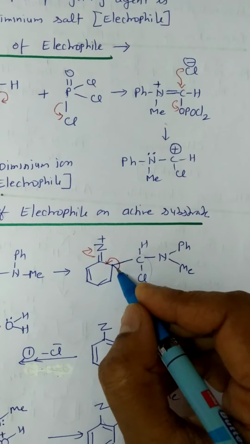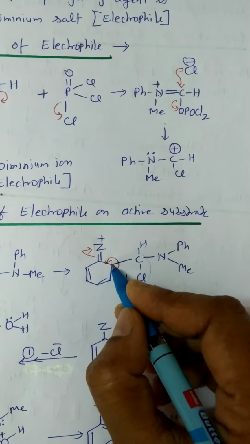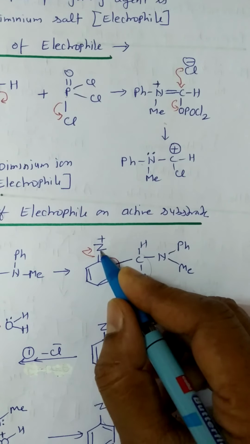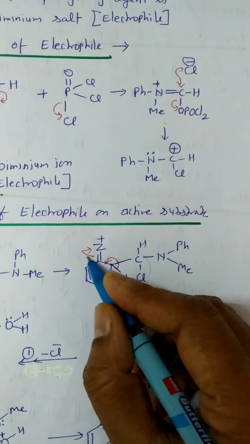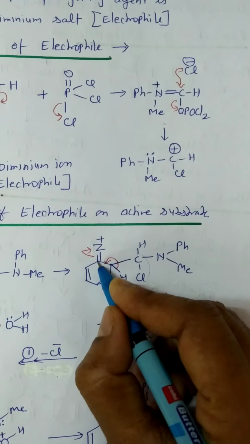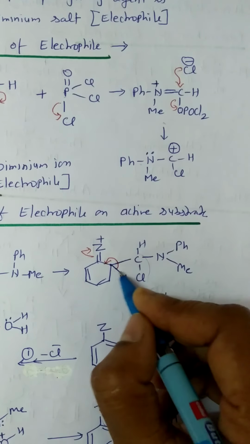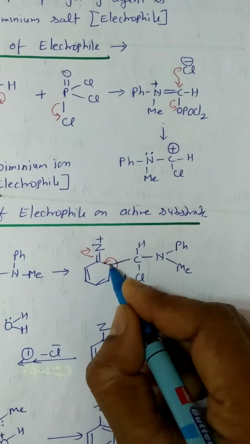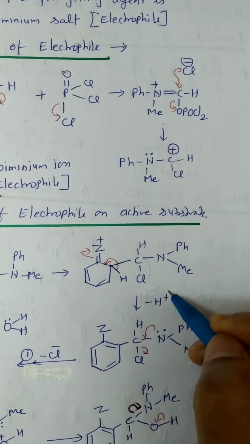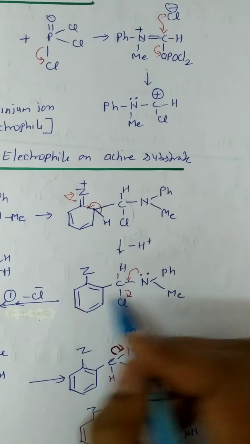Now here hydrogen is removed as a proton, giving 2 electrons to this carbon atom, and because this Z is positively charged, it attracts electrons from this double bonded carbon atom, so electrons are displaced from here to here, this becomes neutral, and since this becomes positively charged, hydrogen is removed as a proton and gives electrons to this carbon atom. This carbon and this carbon become covalently bonded here after the removal of the proton. Now this structure is obtained.